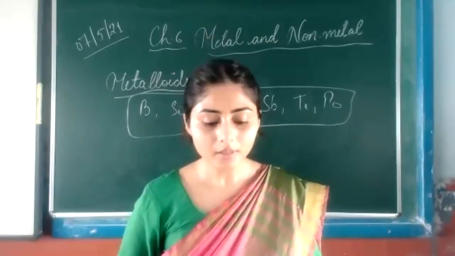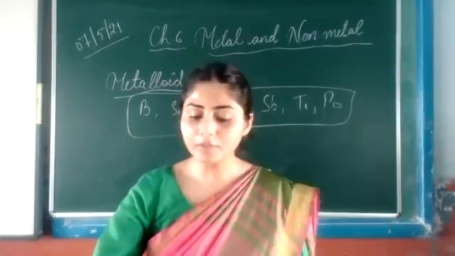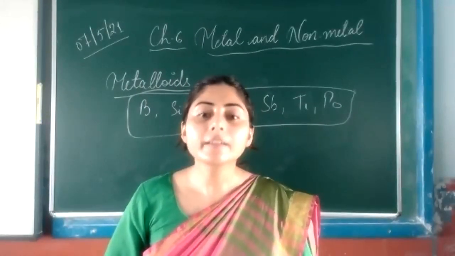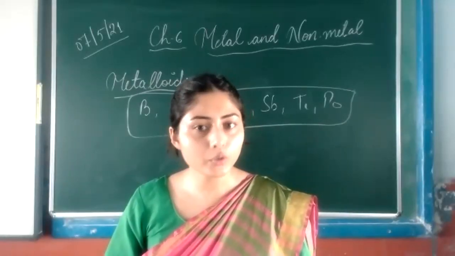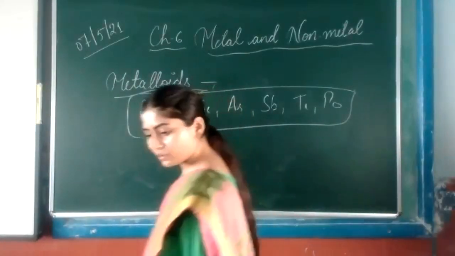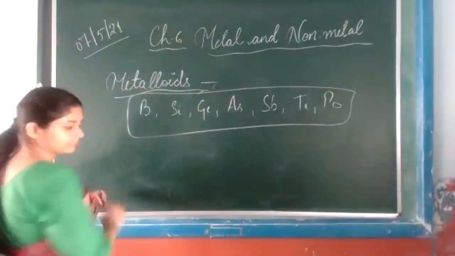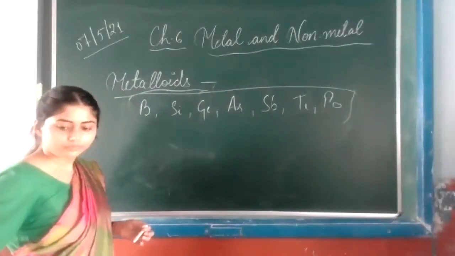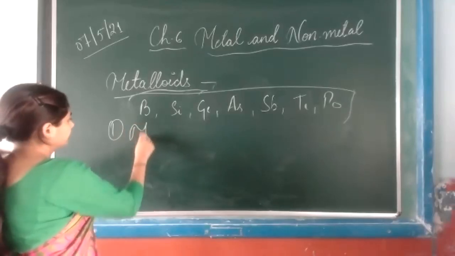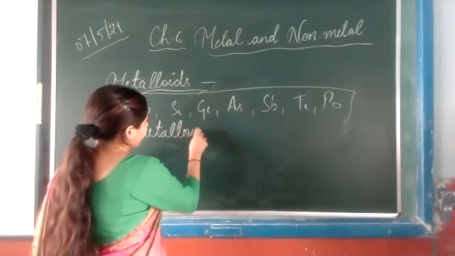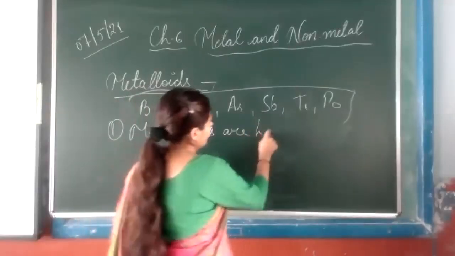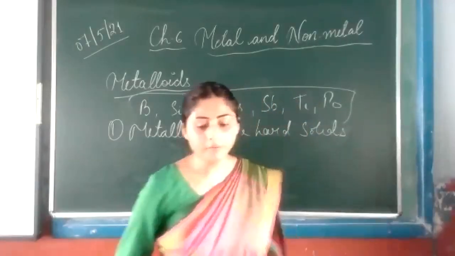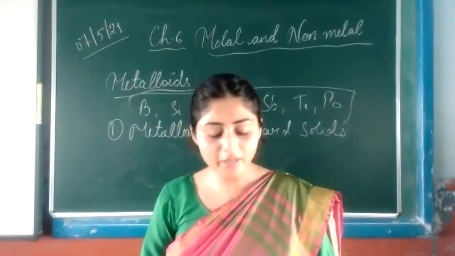So come to the general properties of the metalloid. First, metalloids are hard solids. They are not soft solids. Second, they may or may not have luster.